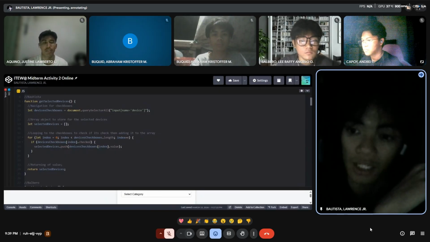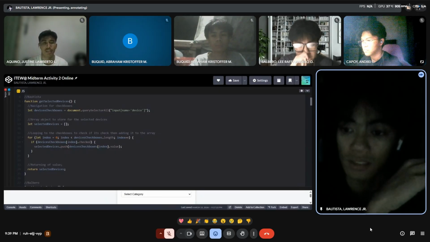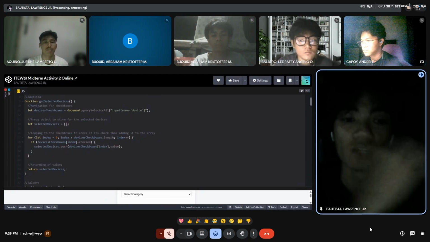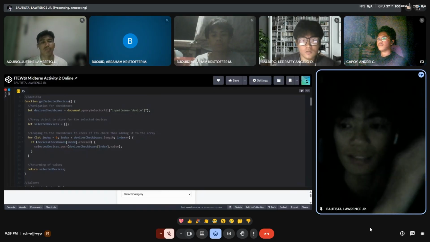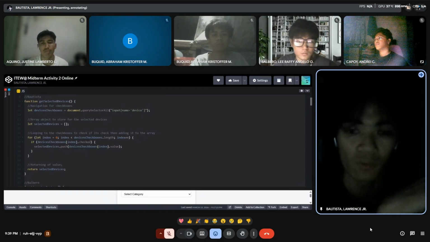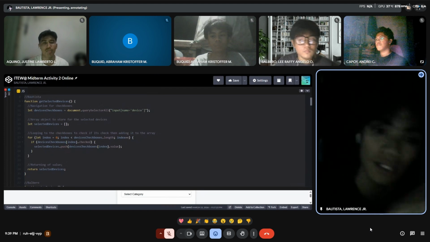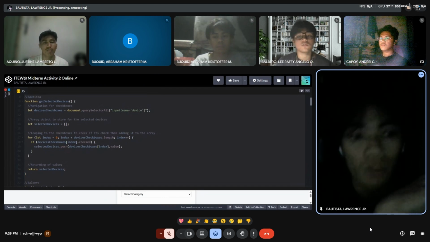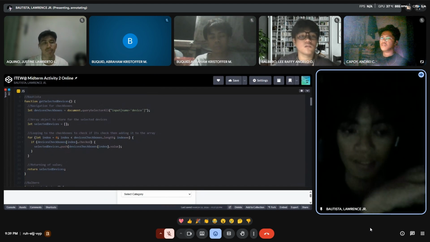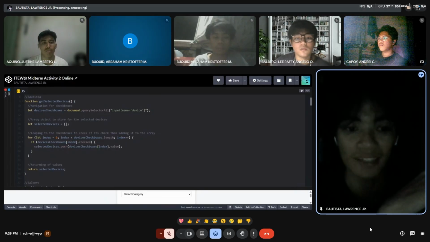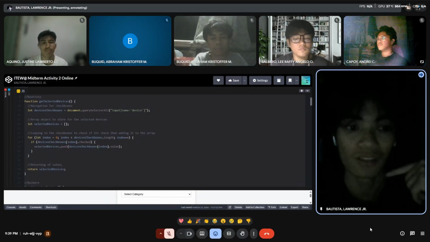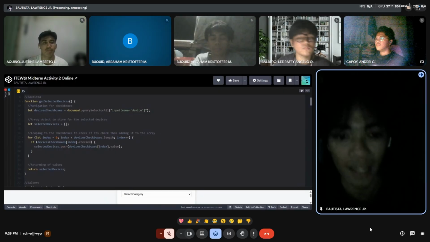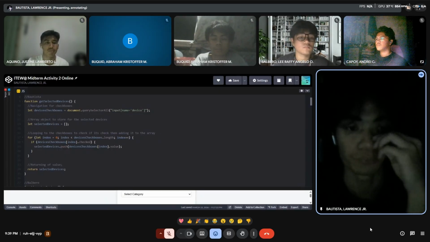Since, as I said earlier, we are using checkbox and we can choose more than one option. For us to collect the data that the user inputs, we have to use a loop. In this case, we are using a for loop: let index equals 0, index is less than devices checkboxes length, and index increments per loop.